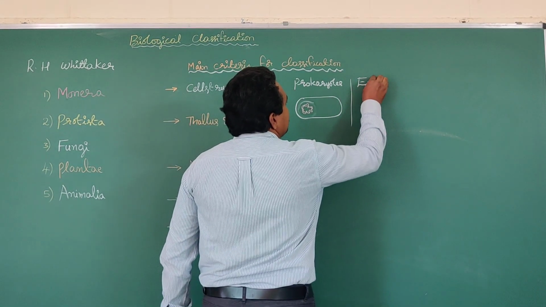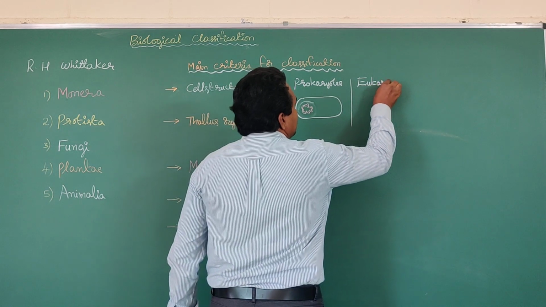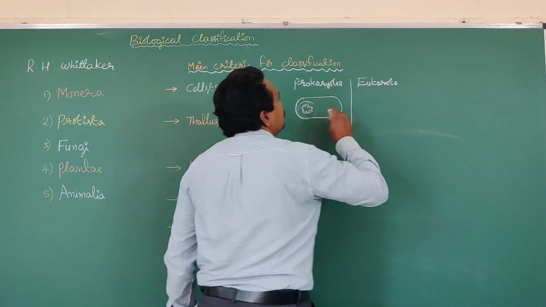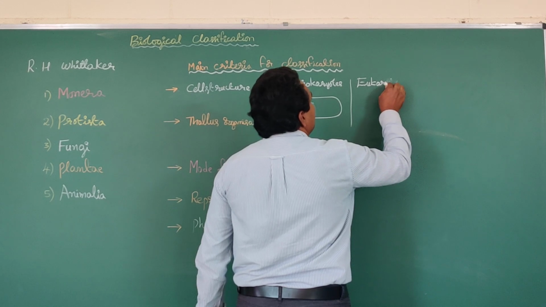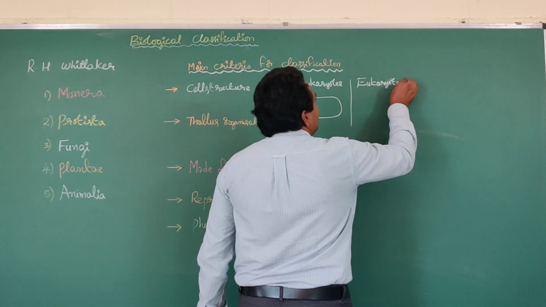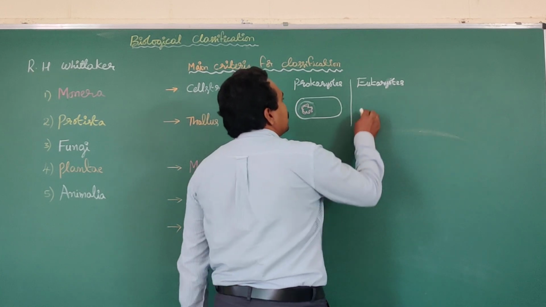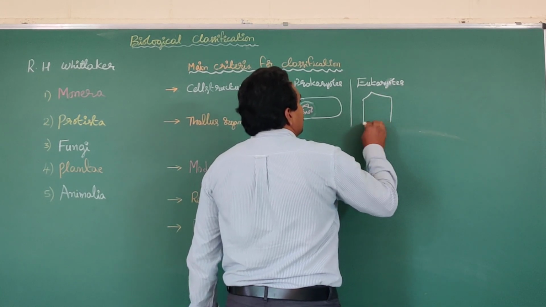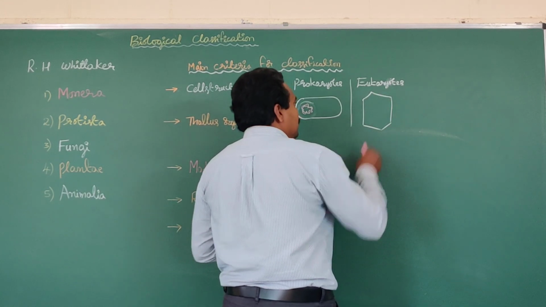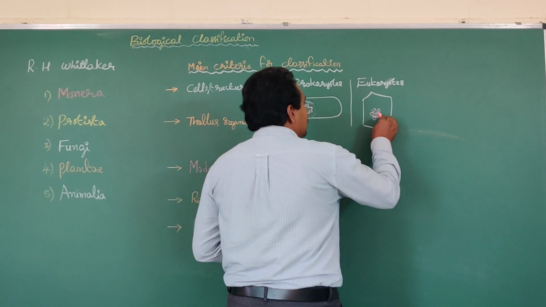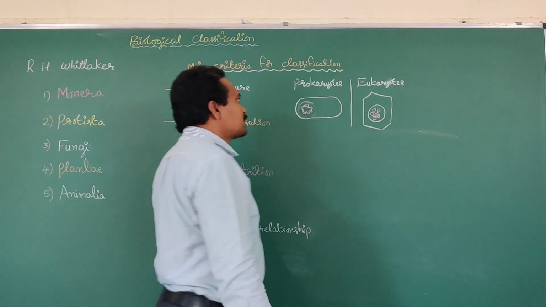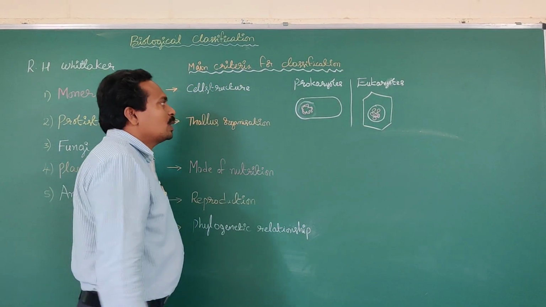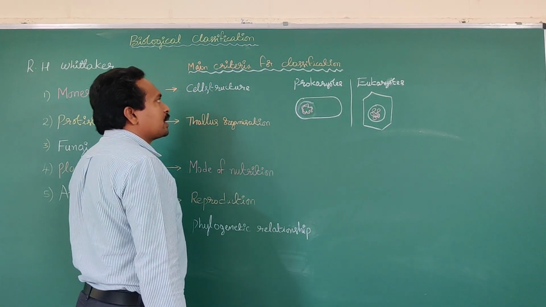Whereas in eukaryotic cell structure, the genetic material is covered by the nuclear membrane. That is one of the main differences between prokaryotic and eukaryotic cells.